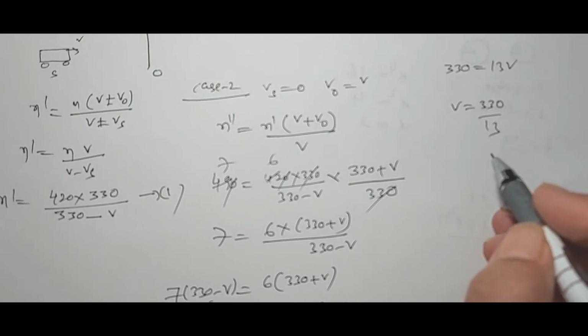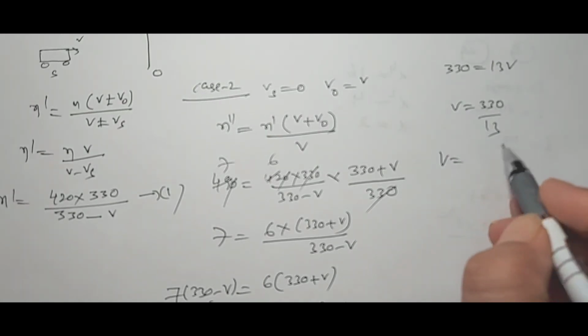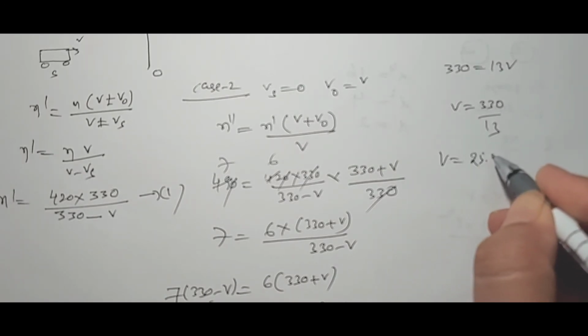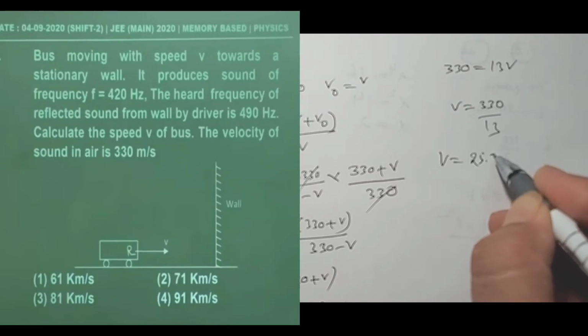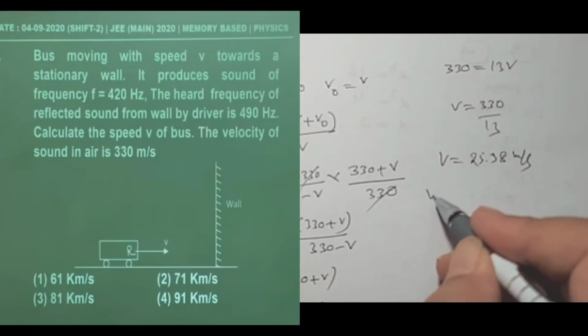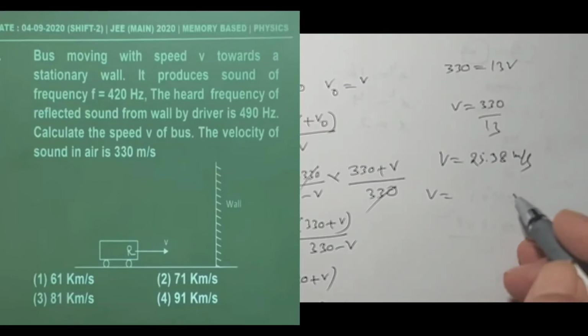By doing the calculation we get the velocity of the bus as 25.38 meters per second. But the answer is given in kilometers per hour in the options; those are not kilometers per second, those are kilometers per hour.